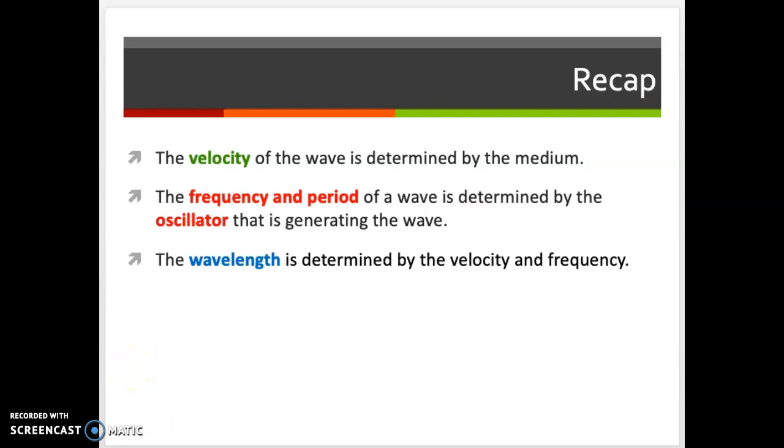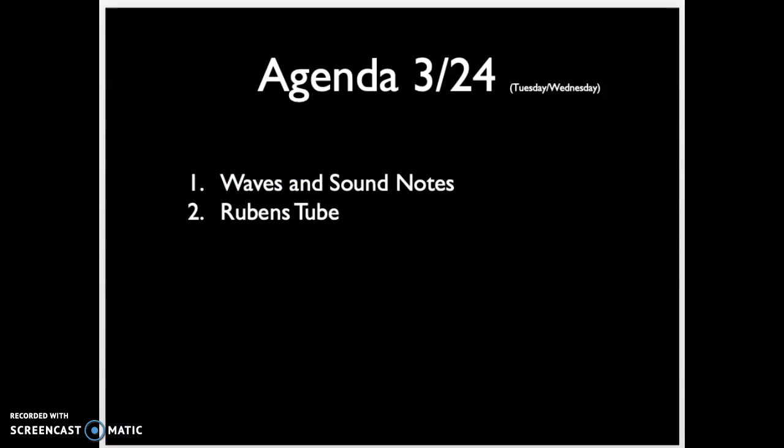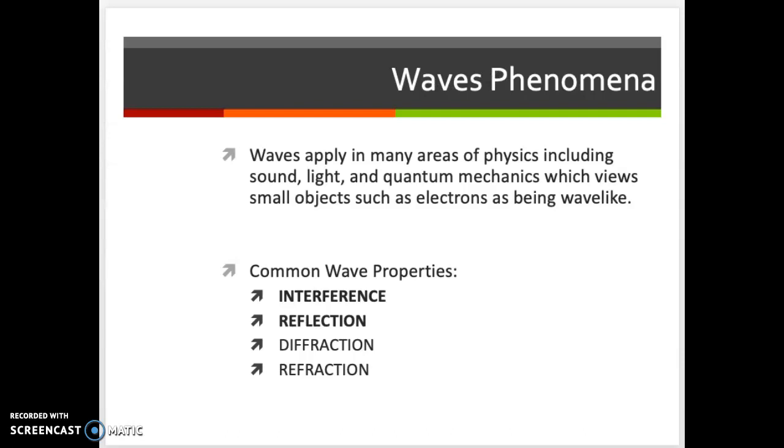All right, so today I'm going to give you notes on waves and sound, and I'm going to show you a Rubens tube. The qualities of waves that we're going to talk about today are some of their properties: interference and reflection. We'll talk about diffraction and refraction in a future class. There are so many different kinds of waves and they all behave the same, which is pretty amazing.